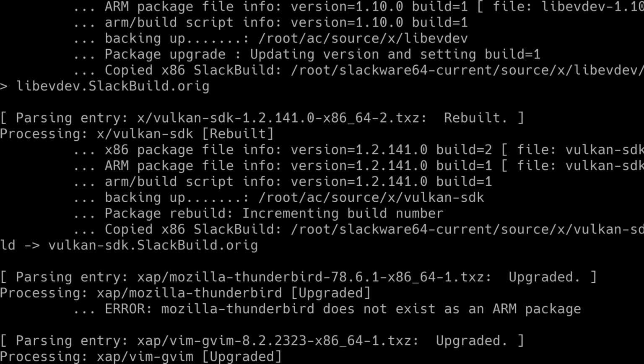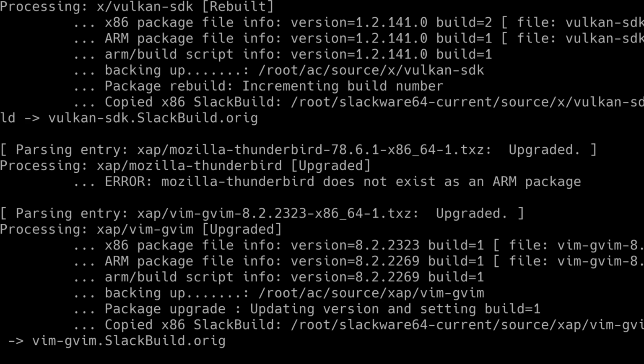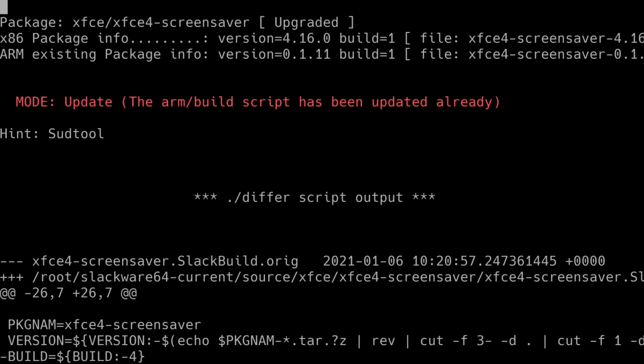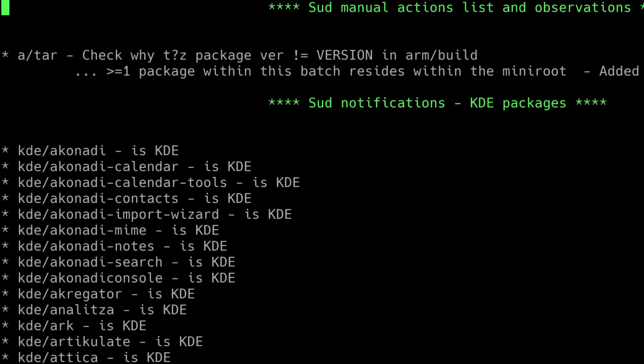You'll see Mozilla Thunderbird has flashed by saying that there is no ARM package. Yeah, I know about that. There isn't going to be one unless I can get it working again. Oh, there we go. And you can see at the bottom, it's detected that one or more packages are present within the mini root. So it's added a call out into the build list to rebuild that mini root when everything is built.